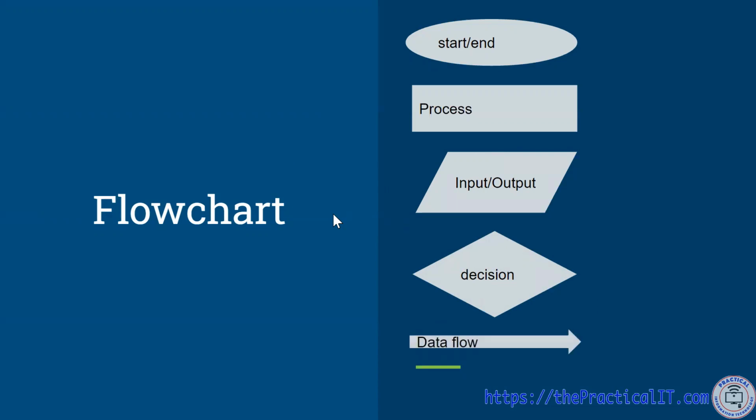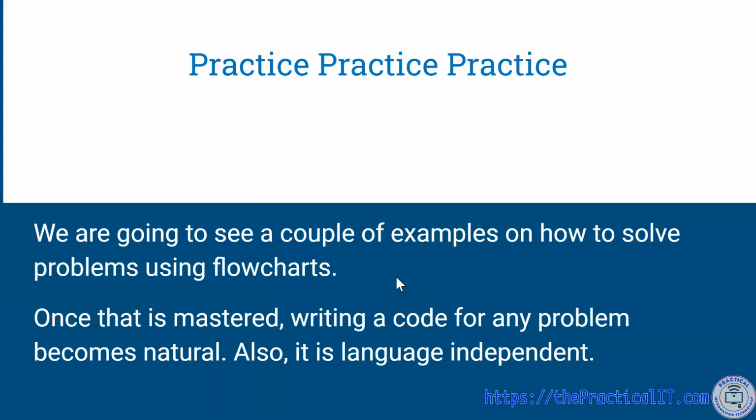And finally, we're going to show the data flow. This is going to be an arrow that shows where we're starting, where we're going next, and anything in between is going to be followed by a data flow, which is simply an arrow.